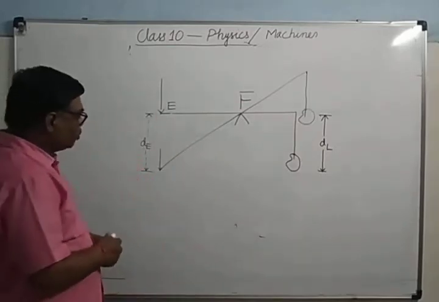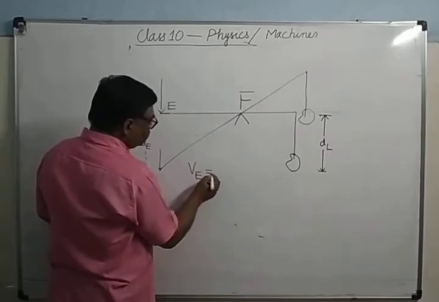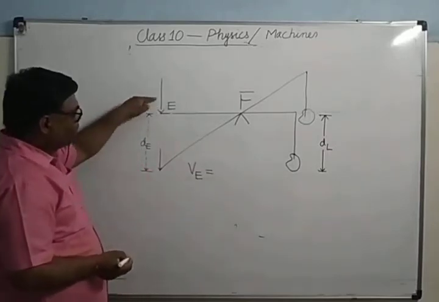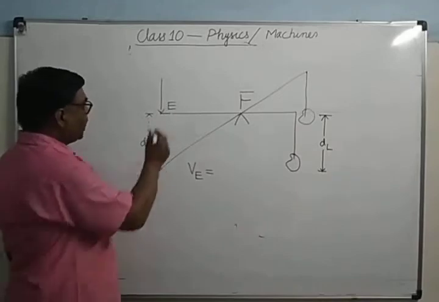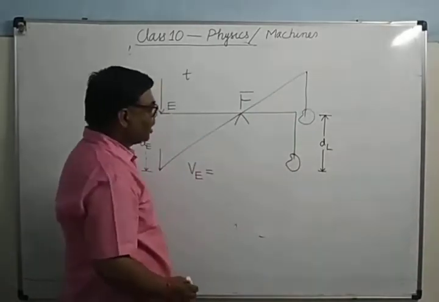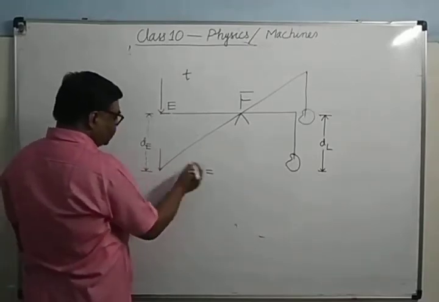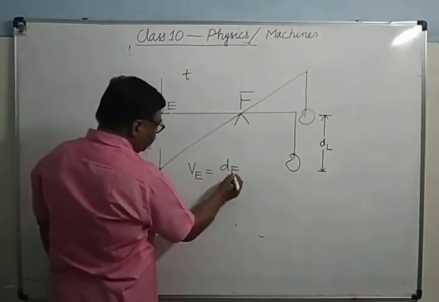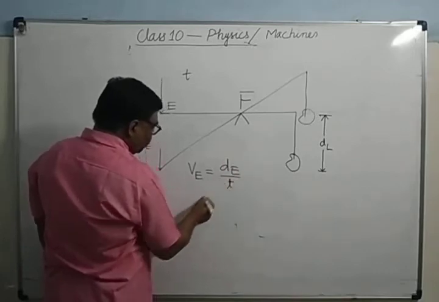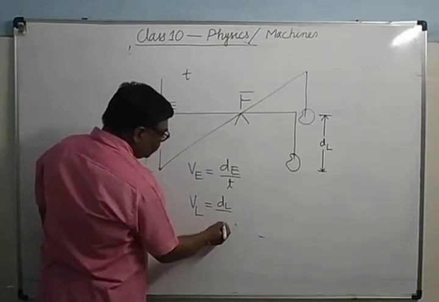So what is the velocity of effort? Suppose effort moves from here to here in the time t. So load will move from here to here in time t. Now the velocity of effort is the distance moved upon time taken, dE upon t. What is the velocity of load? dL upon t.